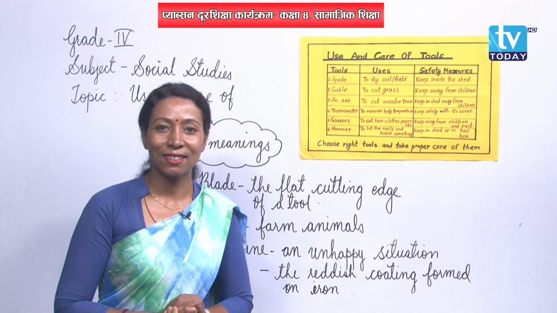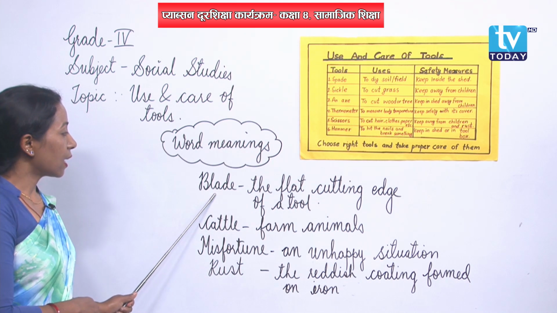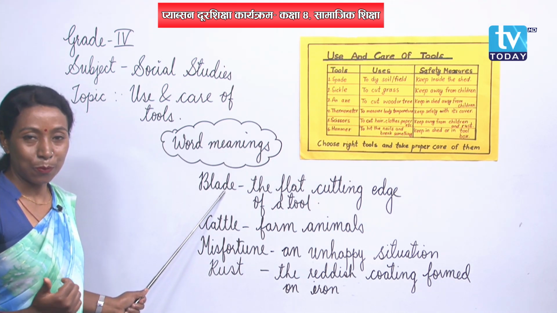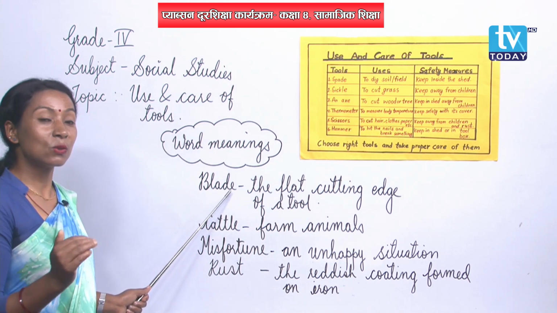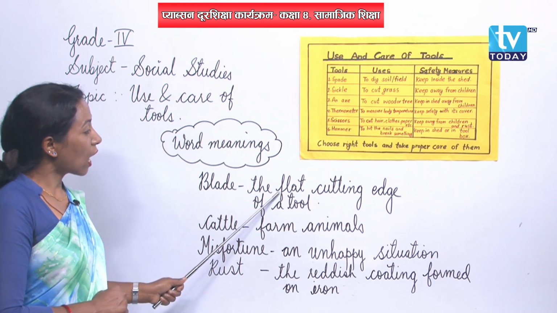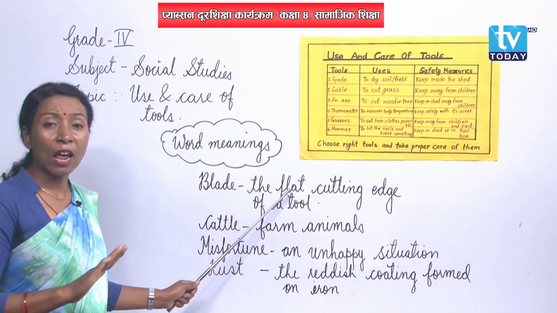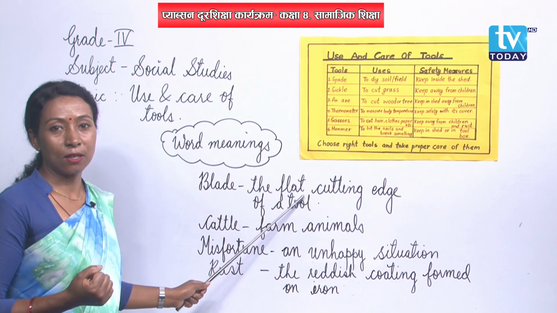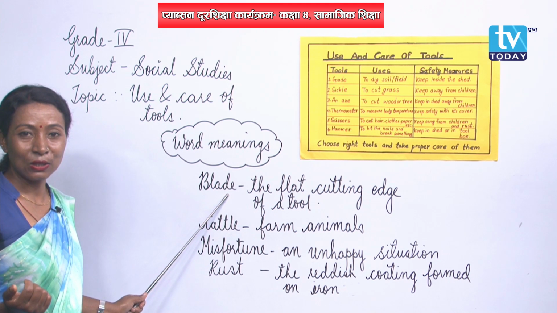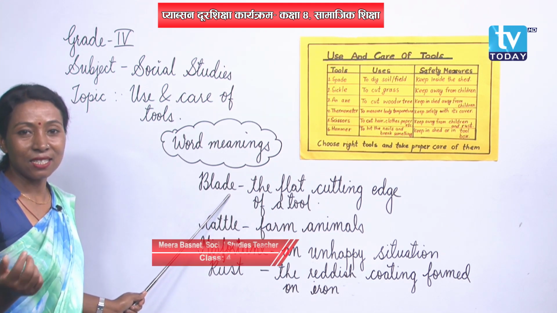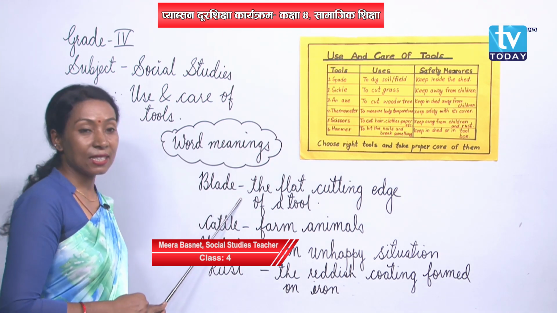Before entering our topic, let's see the word meanings which help you to enrich your vocabulary. Here the first word is B-L-A-D-E, blade. Have you seen a blade? Do you have a blade at your home? Let's know what we mean by blade. The flat cutting edge of a tool. Blade is a flat cutting edge of a tool. Different tools have a blade, like your knife, scissors, sickles, right? Did you get it?